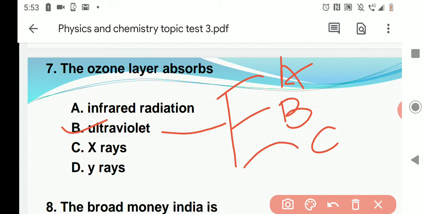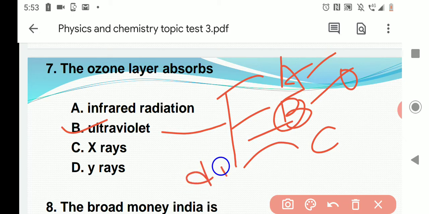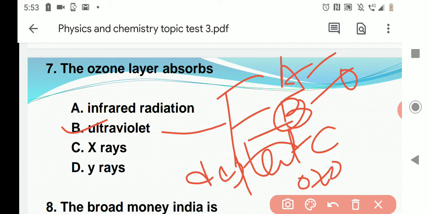Ultraviolet radiation A gives vitamin D. Ultraviolet rays B deplete the ozone layer.